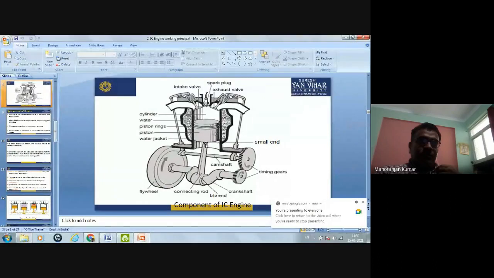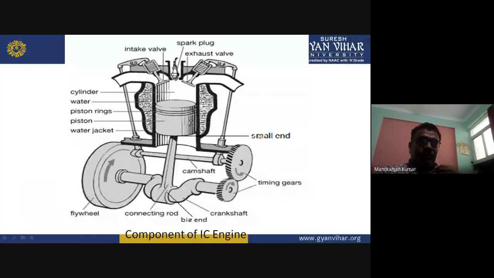The end where this connecting rod connects to the piston is known as the small end, and the end where this connecting rod connects to the crankshaft is known as the bigger end. So these are all components of this IC engine.